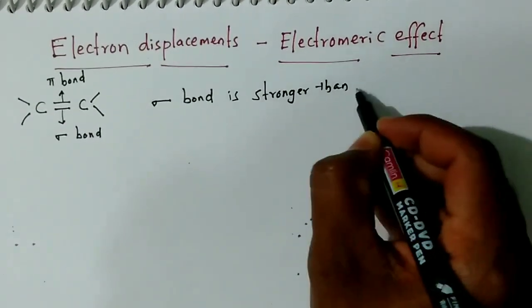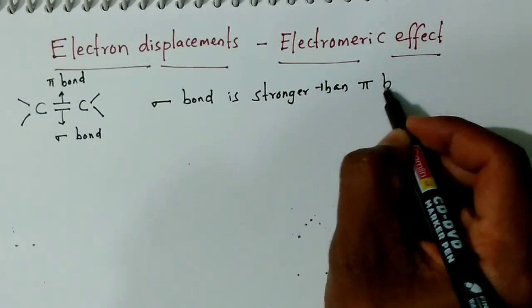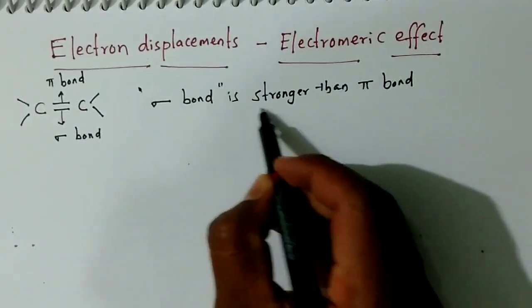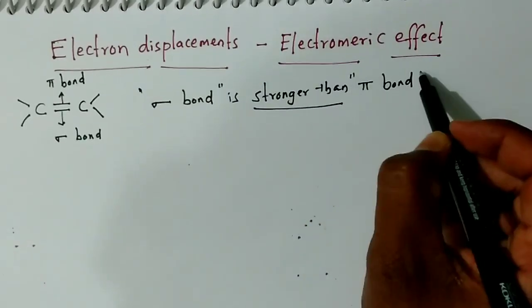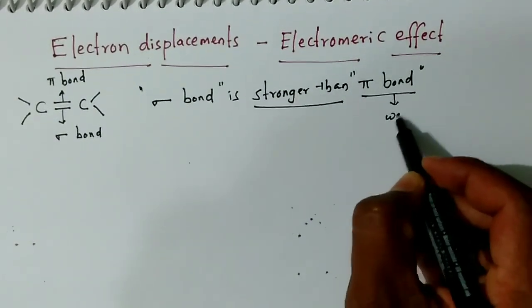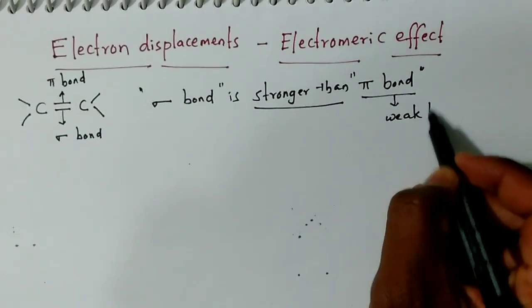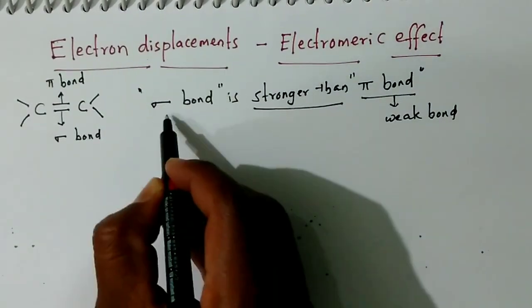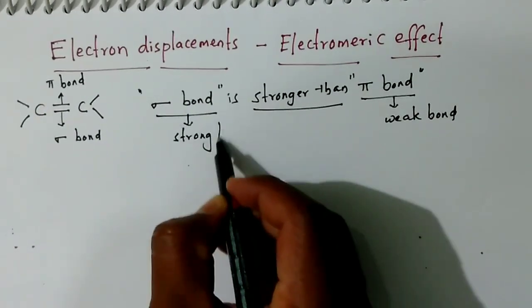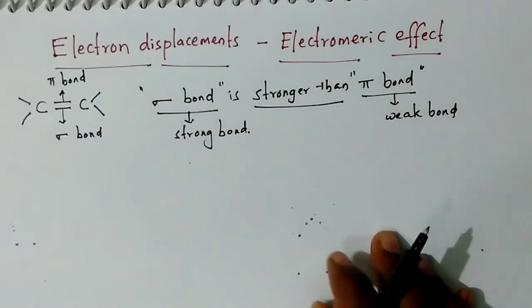Why? Why is the sigma bond stronger than the pi bond? So, we consider this pi bond as a weak bond, and the sigma bond is a strong bond. What is the reason?